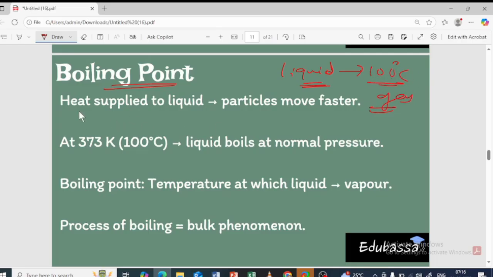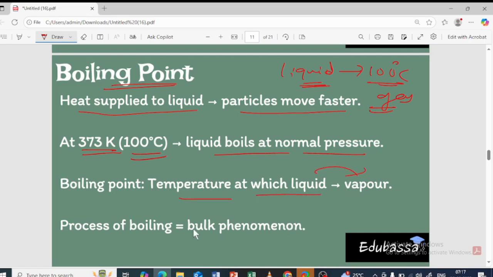Okay, so the heat is supplied to the liquid, so the particles again move faster. The heat is supplied to the liquid, it starts to boil and the particles will move faster. So what happens at 373 Kelvin, which is nothing but 100 degrees Celsius, the liquid is going to boil at normal pressure. Boiling point is nothing but the temperature at which the liquid is going to turn into what?